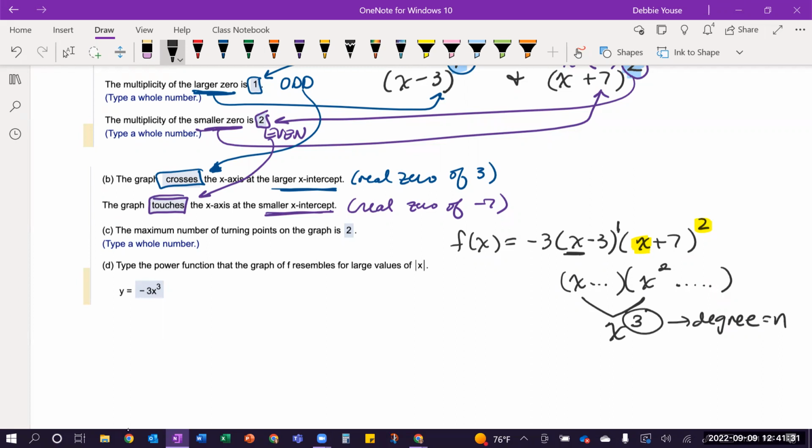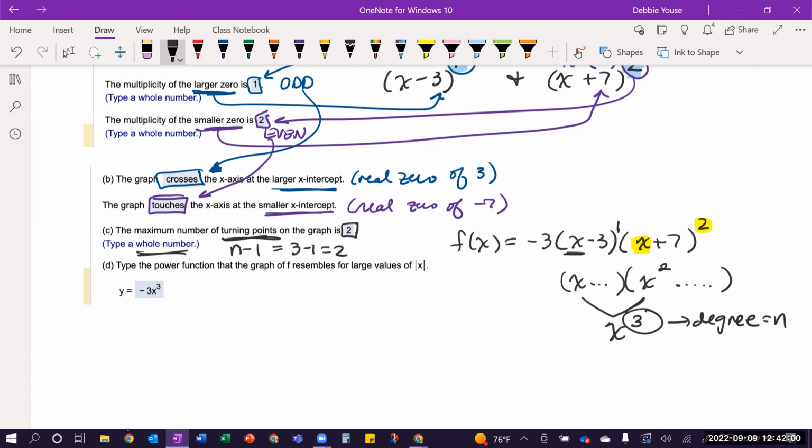And so therefore, for the turning points, remember that is going to be n minus 1. So in this case, this is 3 minus 1, which is 2. And it's always a whole number. It's not an integer. Your maximum number of turning points can't be negative, okay? So that's why that's a 2. Again, a big mistake a lot of students have is they get confused and they think it's the same as the degree, and it's not. It's 1 less than the degree.